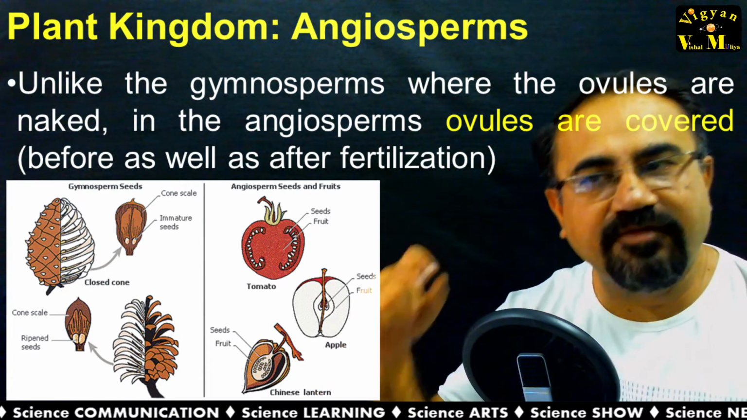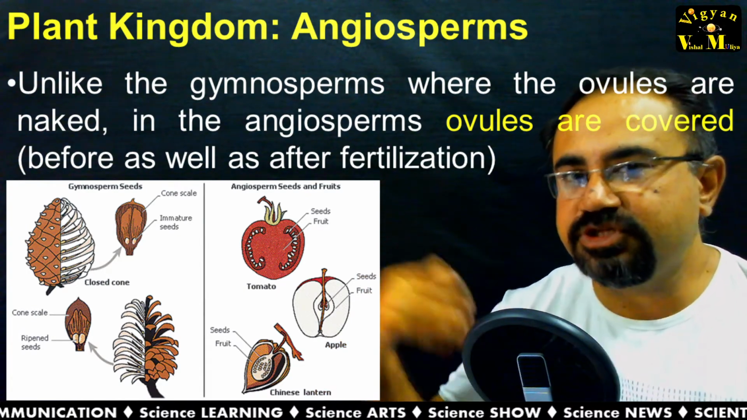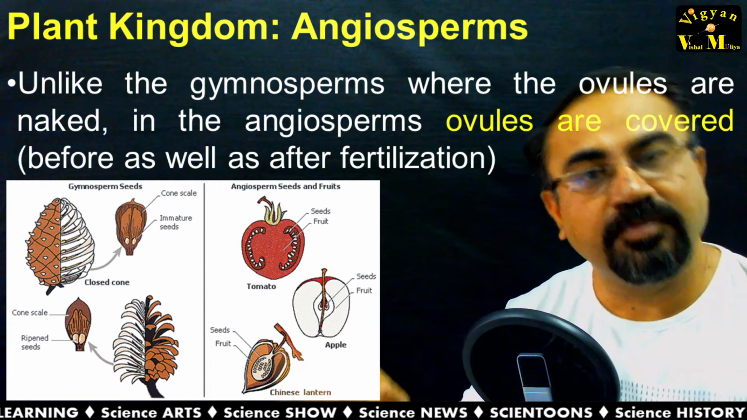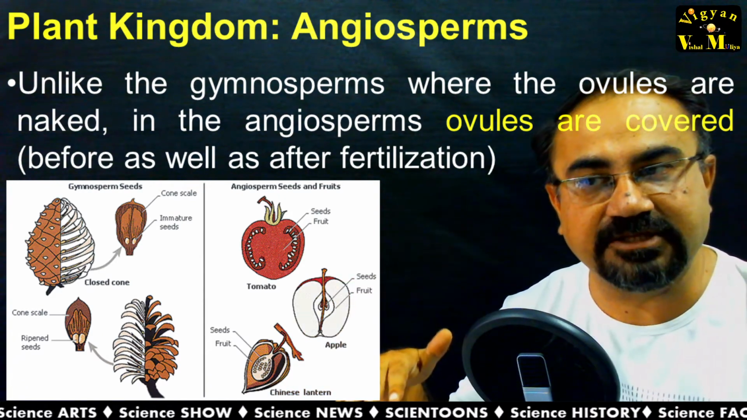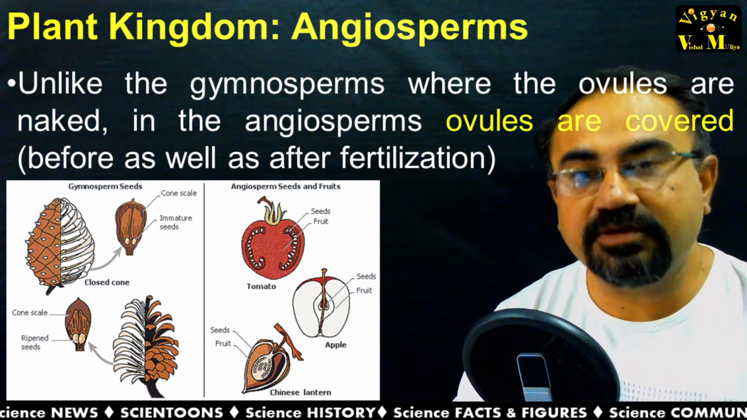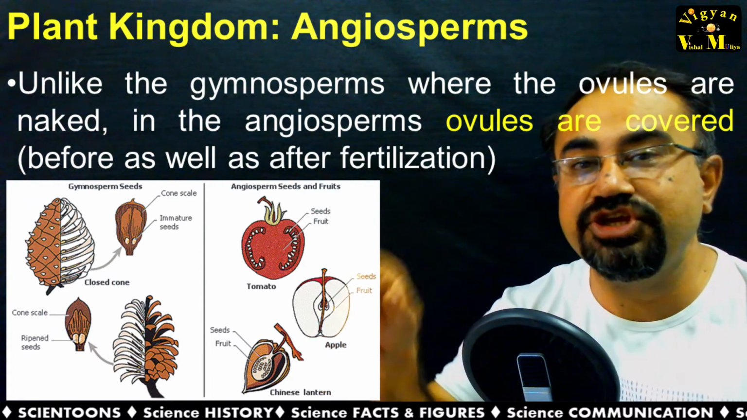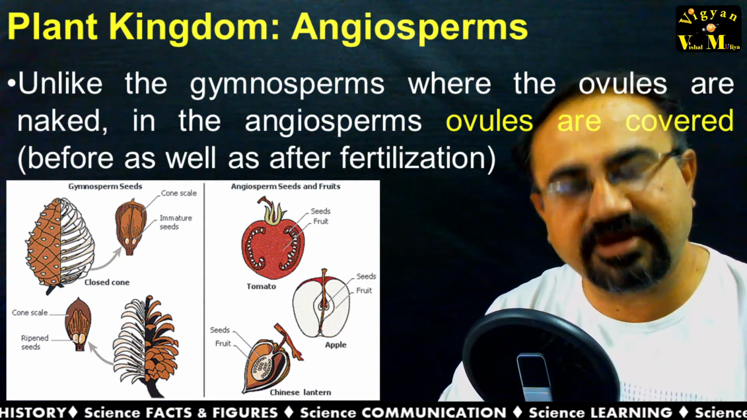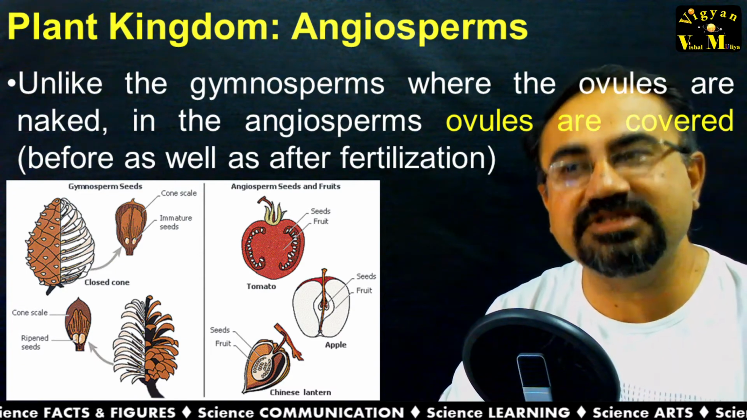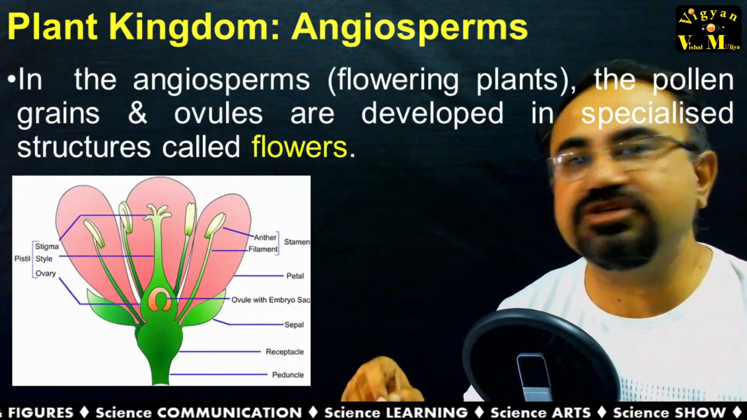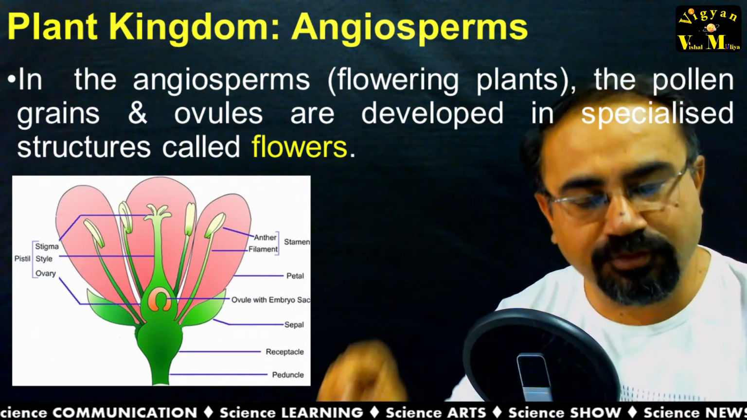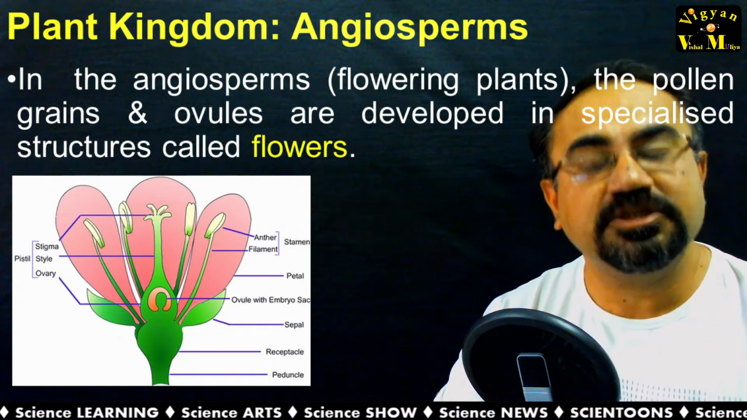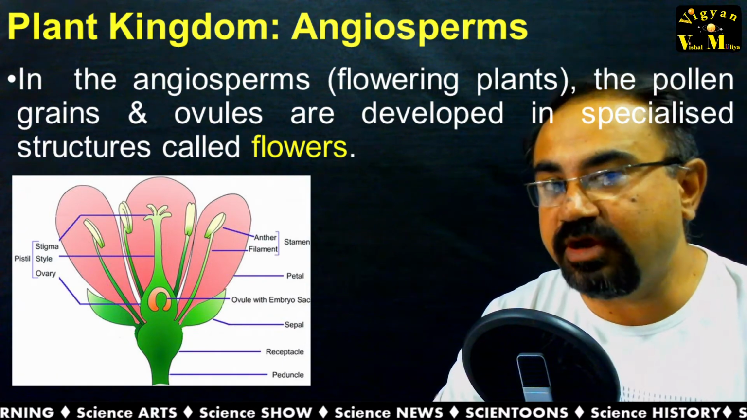Angiosperms are having covered ovules. In the gymnosperms, the ovules are naked, while in angiosperms, ovules are covered before fertilization and even after fertilization. And that's why the word used here is angio, that means covered, and sperm means seeds. So here seeds are covered before and after, so it is angiosperms. In the angiosperms, the pollen grain, ovules, whatever the reproductive parts are there, that is developing in the specialized structure which we are calling flowers.